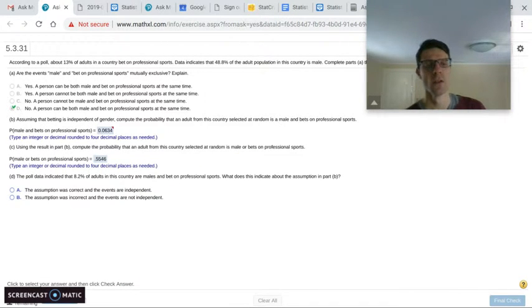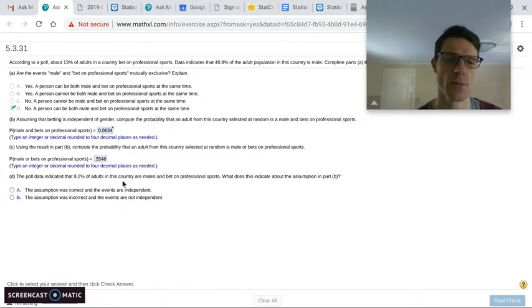Okay. So now the polling data indicates that 8.2% of adults in this country are males or bet on professional sports. What does that indicate to you about the assumption in part B? So this is, remember, an "and." We found the "and" in part B to be about 6%, and they're saying it's higher. It's about 8.2%.